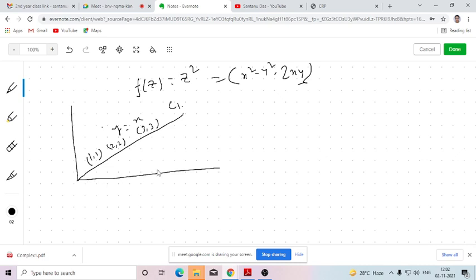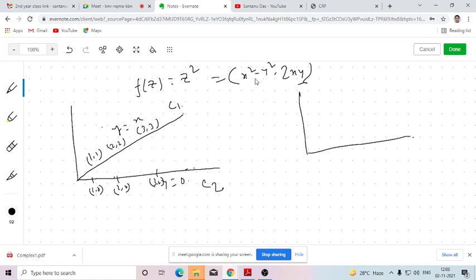Yes, sir. Similarly, I can take the independent variable z along the x axis, that is y equals 0. That means 1, 0, 2, 0, 3, 0, like that. So by virtue of this function, each and every point will be mapped to some points in the w plane. So the set of points which we are considering as the points over the curve C1, and let's say this is the curve C2.